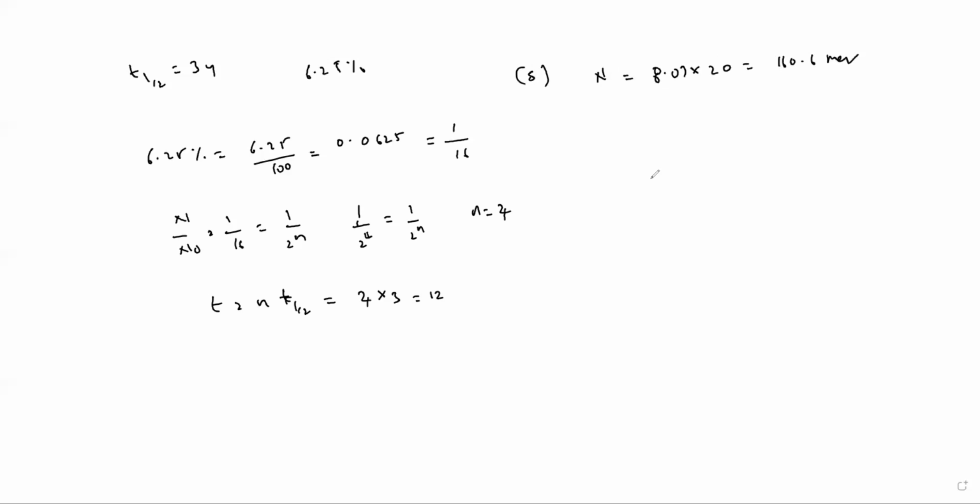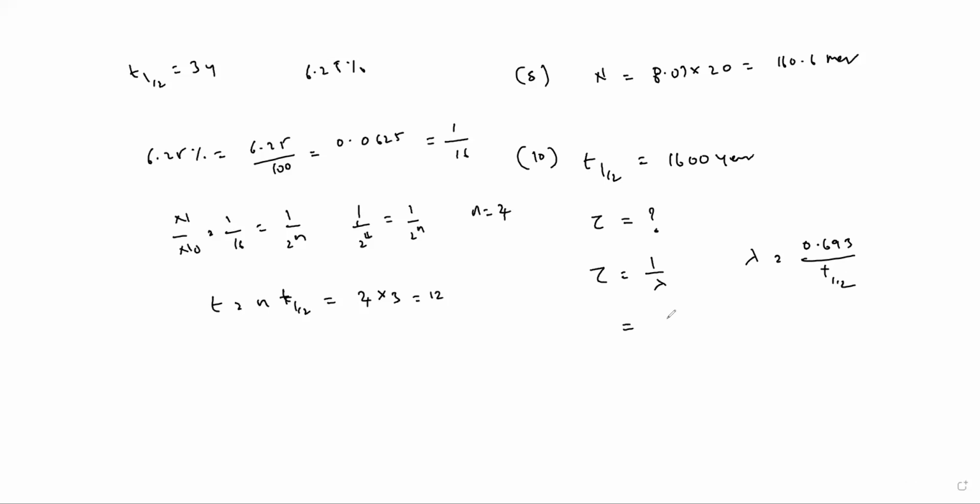It's a direct question. Next, the half-life period of radium is given as 1600 years. They are asking for the average life. The 10th one. What is given? Half-life T half is given as 1600 years. What are they asking? The average life, tau. What is the tau formula? Tau is equal to 1 by lambda. What is lambda? Lambda is equal to 0.693 by T half.